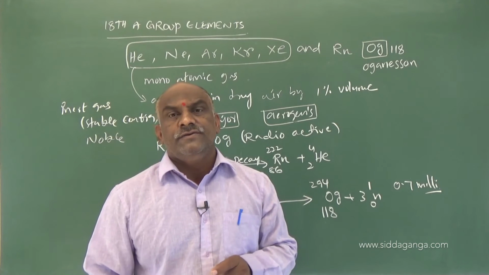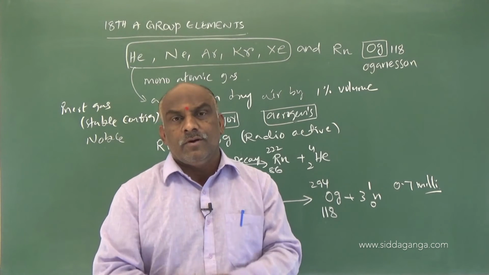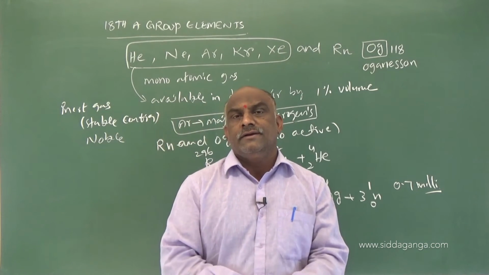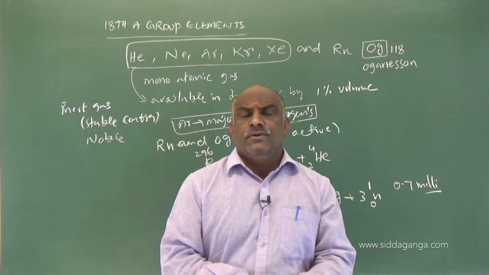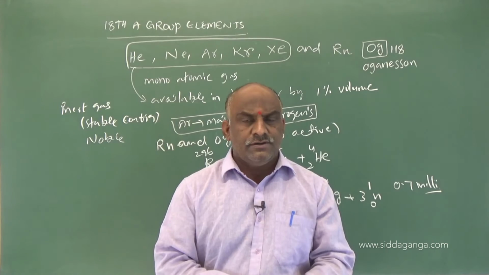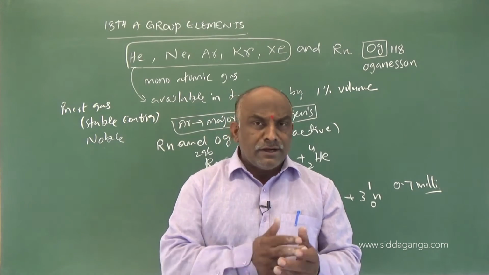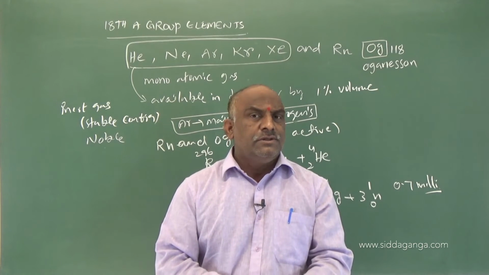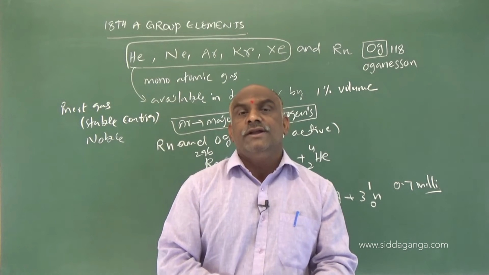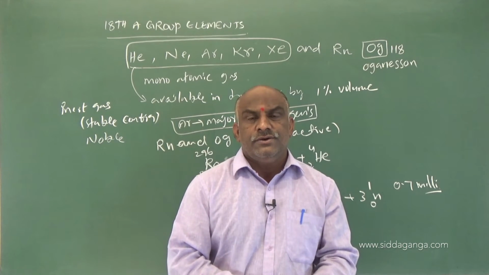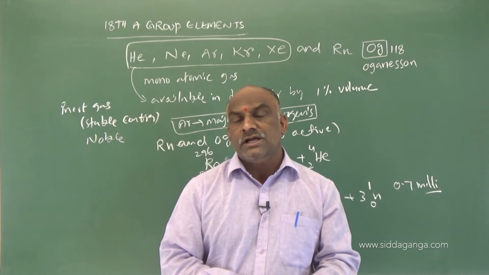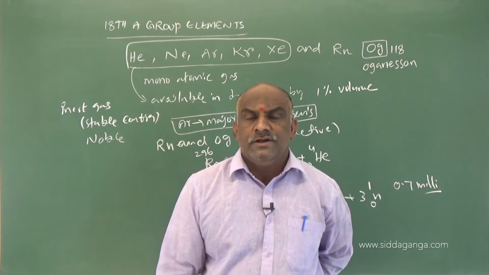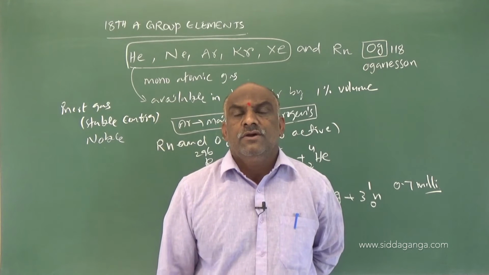Then what is the electronic configuration of noble gases? What about the chemical properties? Which compounds are known? Noble gases are chemically inert because of the octet configuration. Due to the stable electronic configuration they do not require any electron and are not ready to lose an electron. Due to the presence of 8 electrons in the outermost shell they are stable, except helium, whose configuration is 1s2.